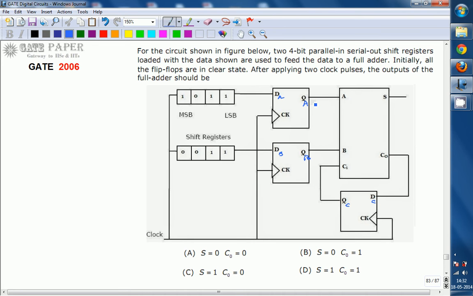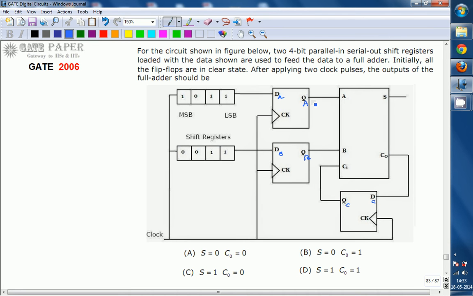Initially all the flip-flops are cleared. In a D flip-flop, the output will be equal to the input only upon the application of the clock edge. If you are not applying a clock pulse, the output will not change according to the input. The output changes according to the input only on the clock edges, and the clock is a positive clock edge.